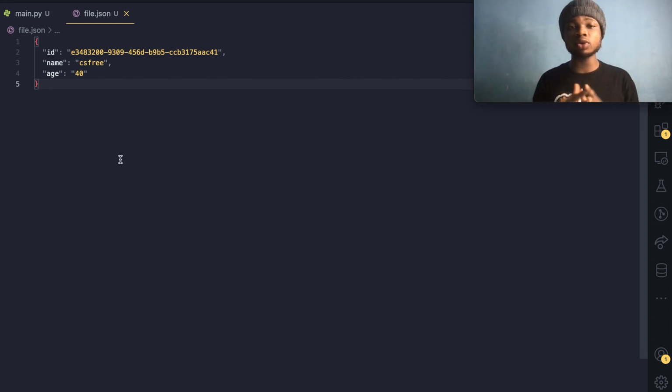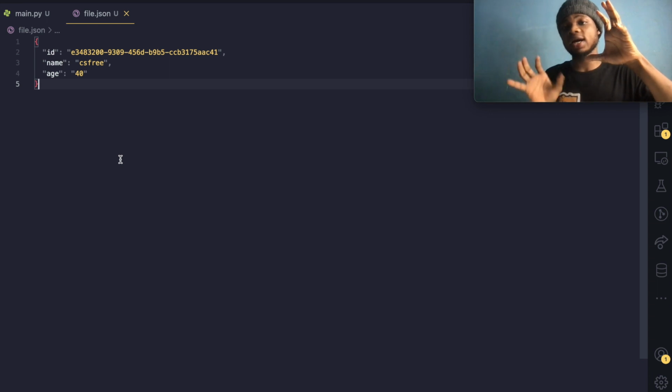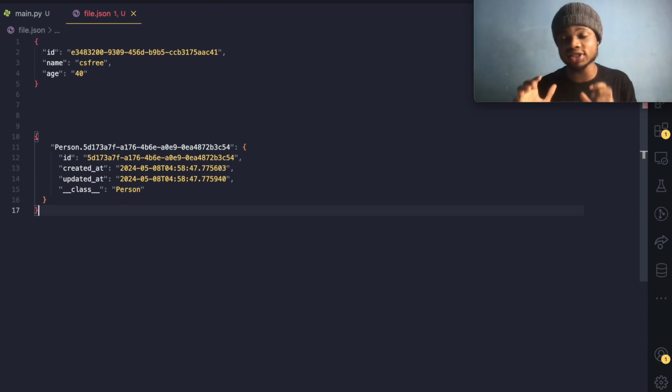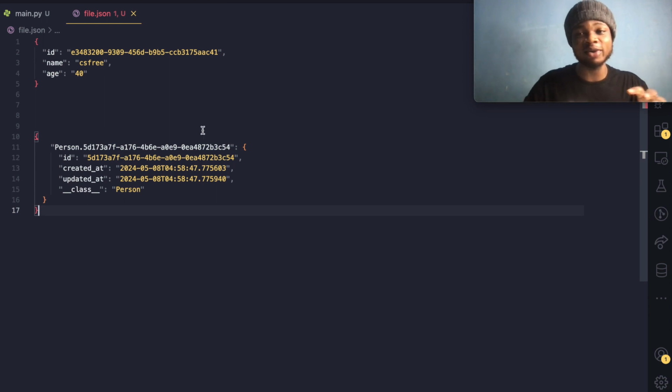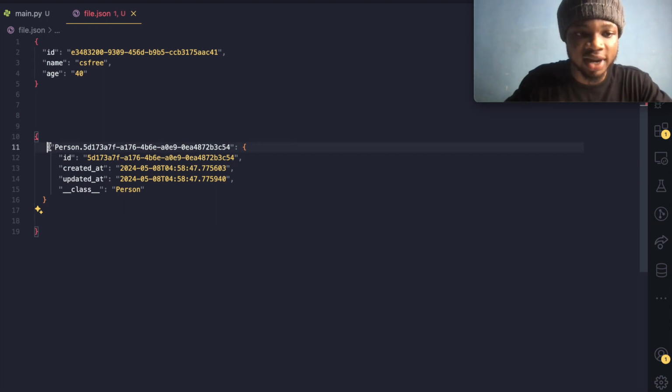And remember that we are heading somewhere, which is what? Constructing a key. And it's going to have something like our object as a value. Our dream database is going to look something like this when we are done. Now we are taking it step by step, right? So appreciate the little moments. Remember when we started from string, we migrated to dictionary, from dictionary we migrated to JSON, from JSON we migrated to having an ID. And now we are trying to construct a perfect something. So this is what our dream database or JSON representation looks like. So now a second person might have an entry like this.